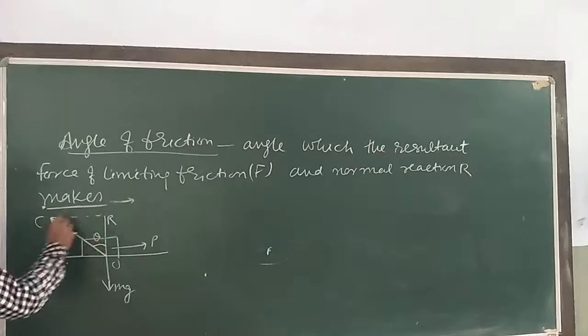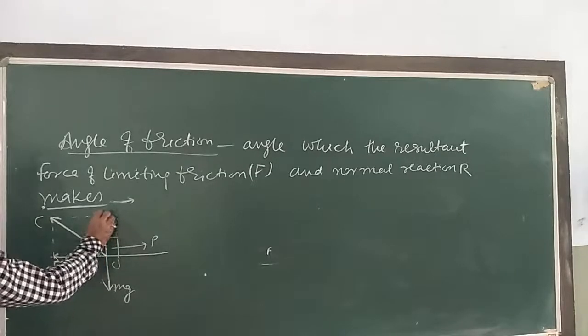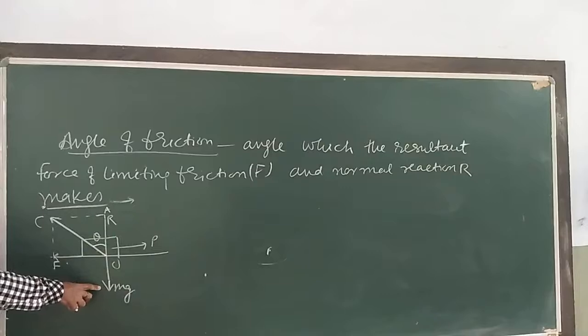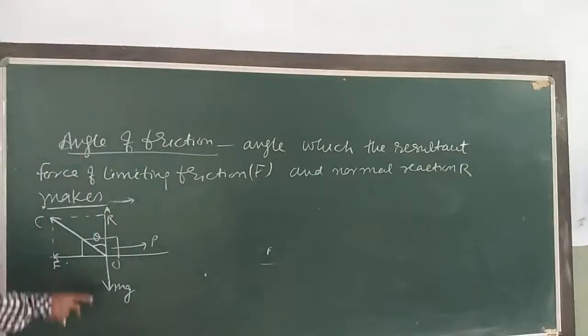This is called the angle of friction. OA represents the normal reaction, which balances the weight mg of the body.